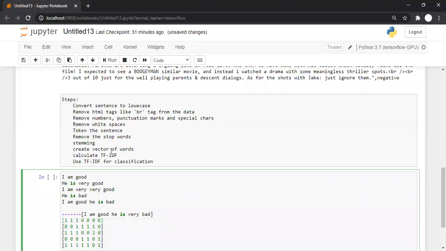Any doubt, class? How to convert the sentence into a vector? Okay, what about others?